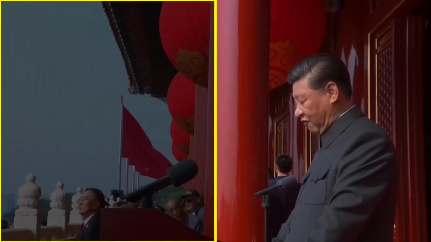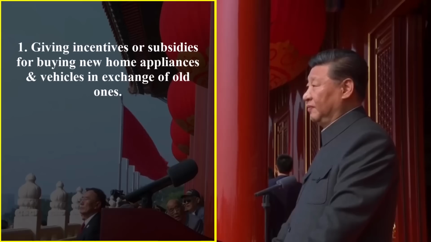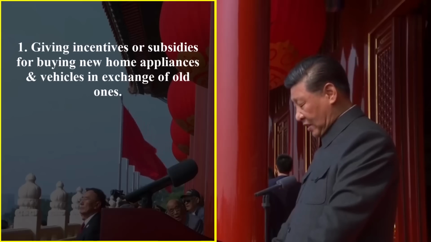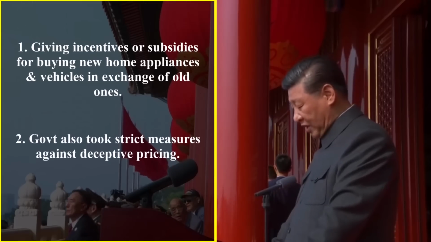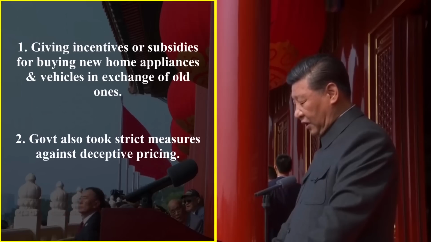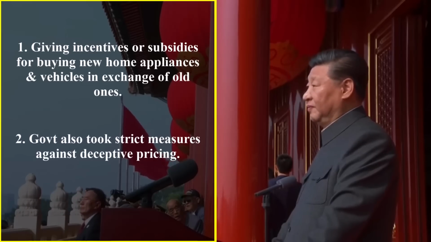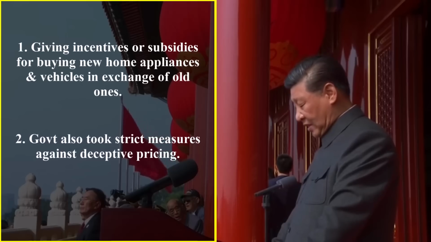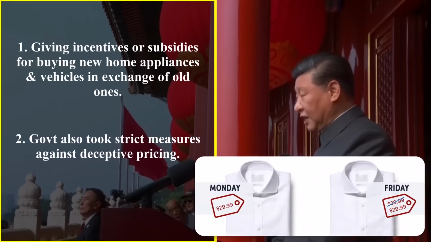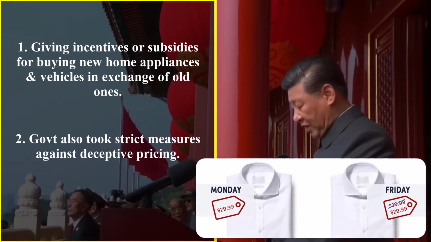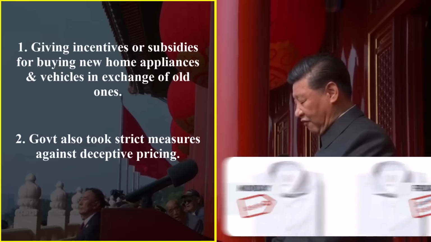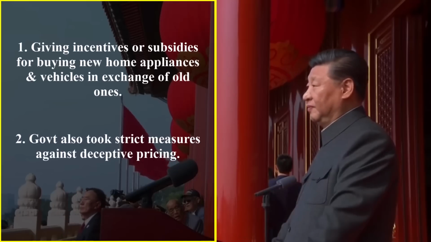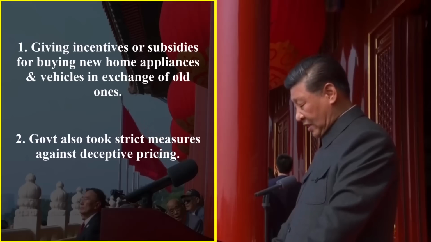The programs include giving incentives or subsidies for buying new home appliances and vehicles in exchange of the old ones. The government also took strict measures against deceptive pricing. What it means is some businesses use sneaky tactics like showing fake discounts, inflating the original price, or hiding extra charges. For example, a store might say 50% off, but the original price was never that high in the first place.